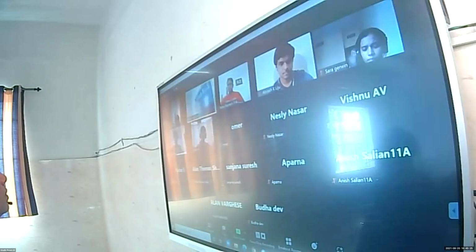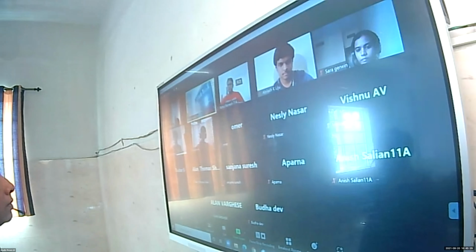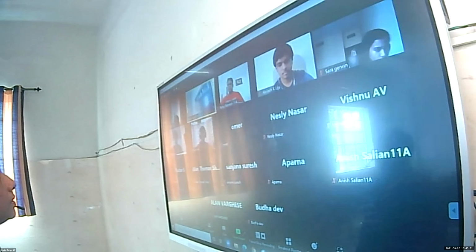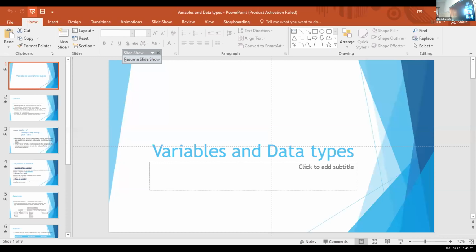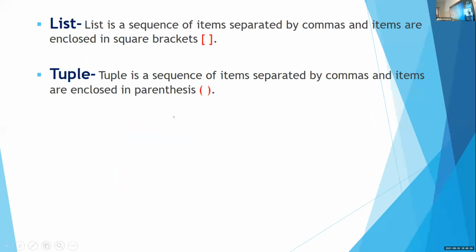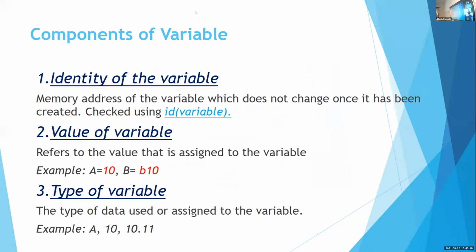No. Okay, Abhilash, take the slide just before the heading data type. Here. In this slide, any error? Anyone? Just identify the error.